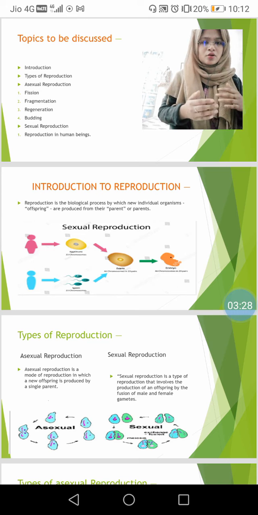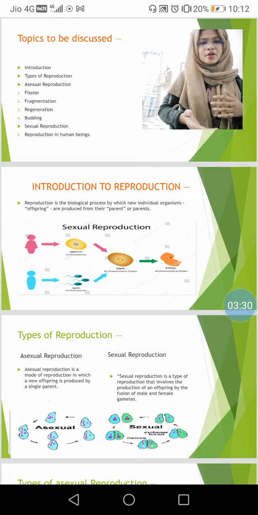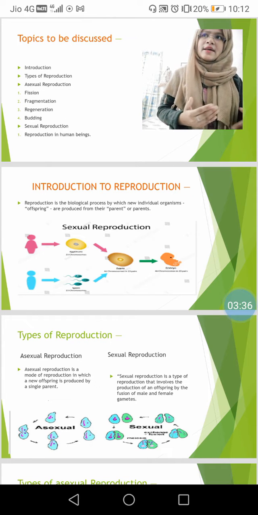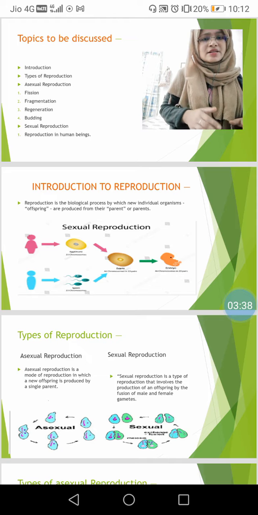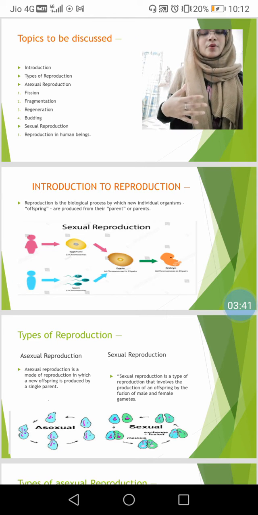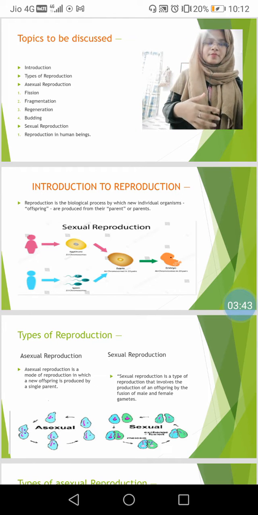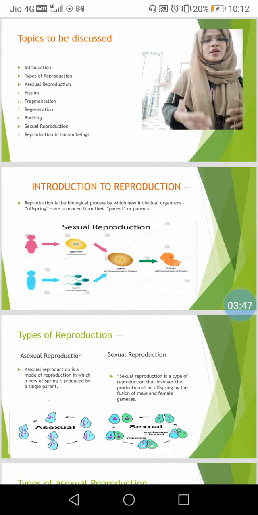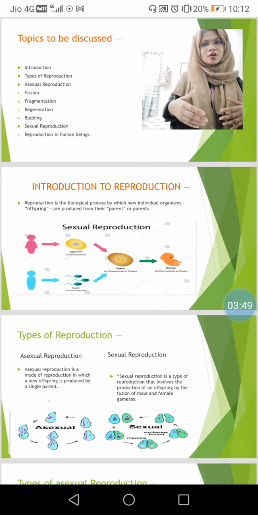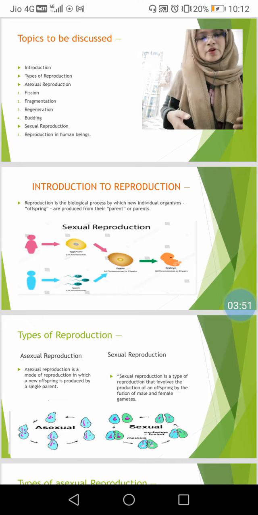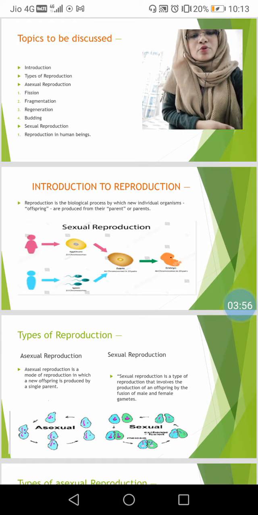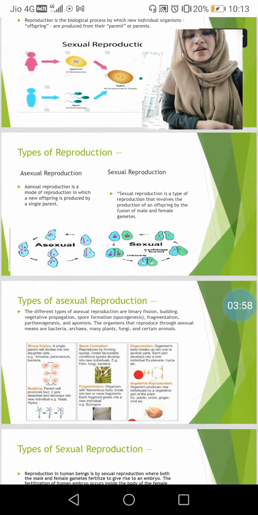Similar means we look like our parents; some characters and traits look like our parents. But we are talking about this internally, not externally. Externally, we are different from our parents.